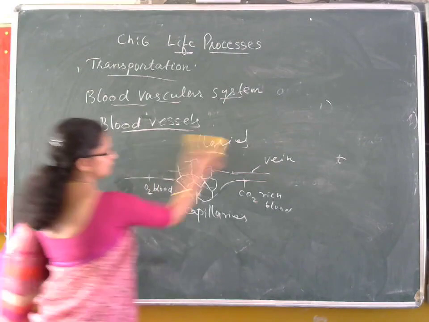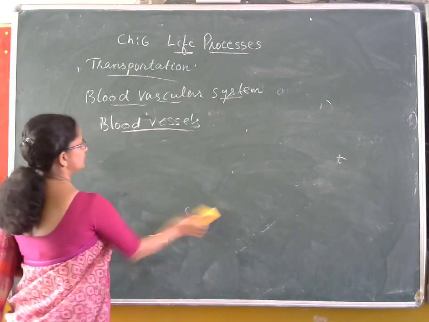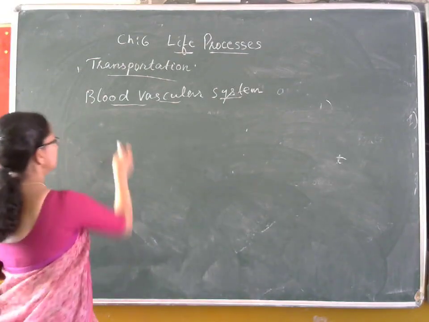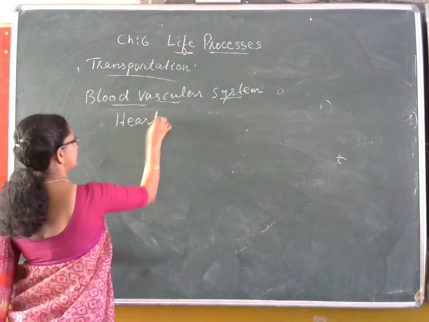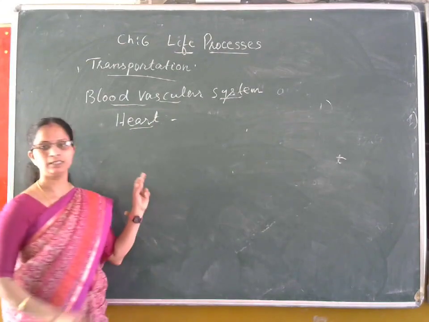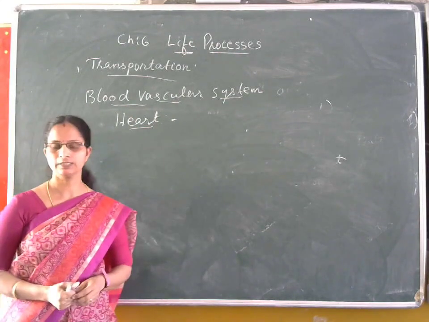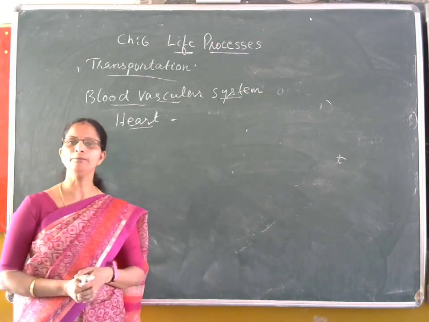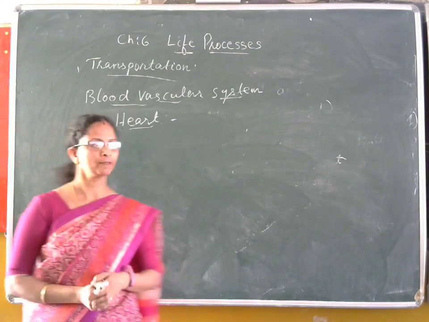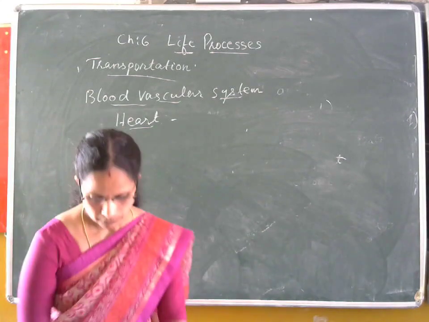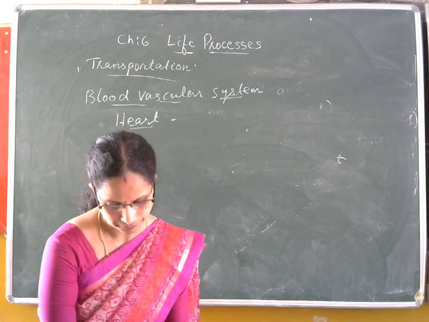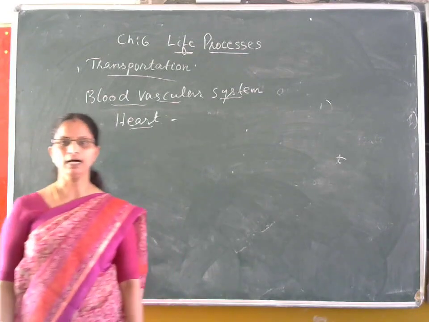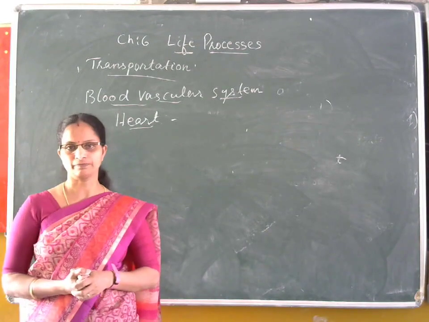Now, the next part of the blood vascular system is the heart. It is a very important organ that has a major role in the blood vascular system because it acts as a pumping organ. It is the main pumping organ of our body. It is situated in our chest cavity. It's a muscular organ and it is as big as our fist.